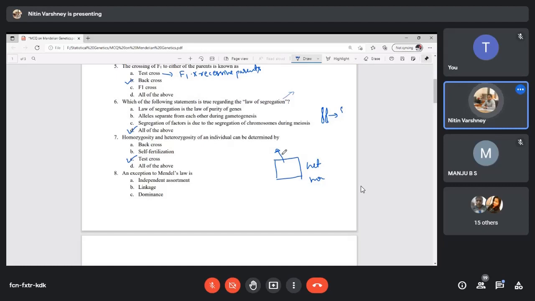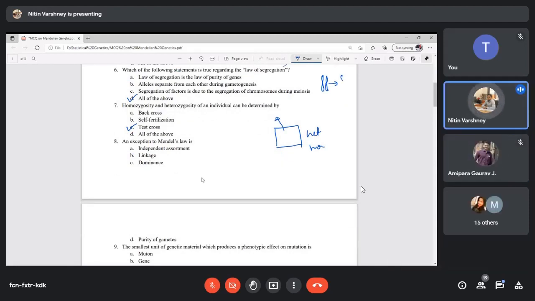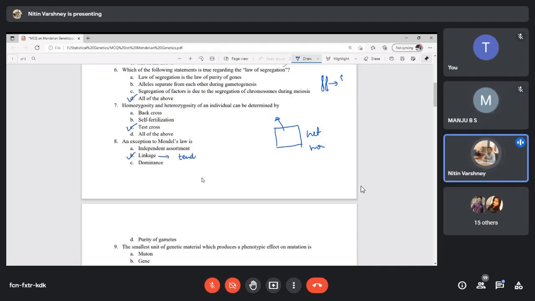Now, next question: an exception to Mendel's law is what? Linkage. Now tell me what is linkage? Tendency of genes to remain together generation to generation. Exactly. But in Mendel's law, we study segregation, we study independent assortment. We are not going to study linkage in Mendelian genetics. Remember this. This is an important question.